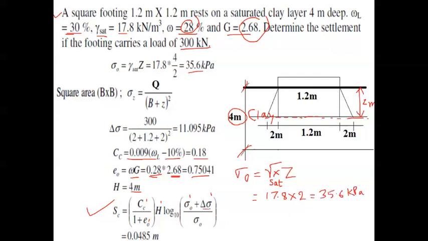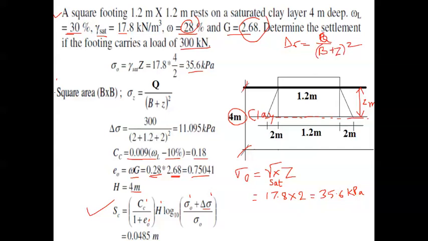Usually you remember the equation: delta sigma is equal to the load, P or Q, divided by, since it is a square footing, B plus Z the whole square.